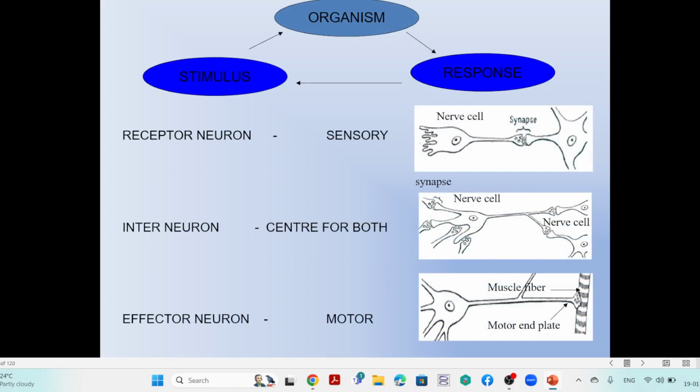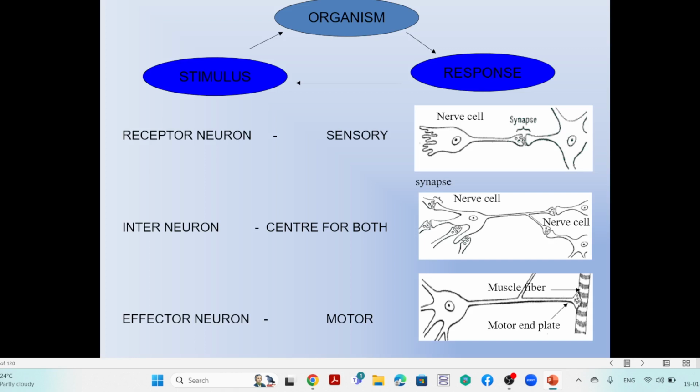As I told you, there are three neurons. One is the sensory neuron, which receives information from the periphery to the center. Then the interneuron, which is the center. That means it receives the information and takes the action, which may be a decision or whatever it may be. That is the interneuron, the decision-making center. Then another one is the effector neuron, that is, the motor neuron.